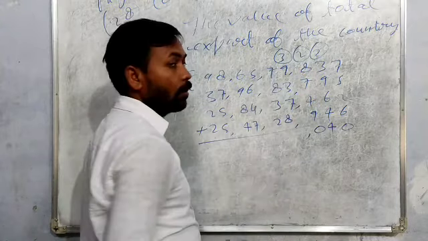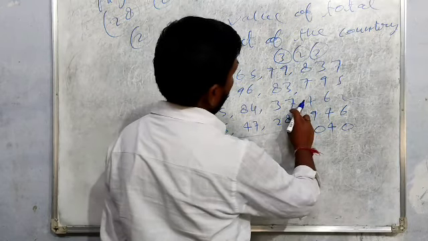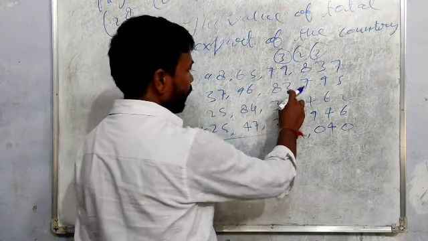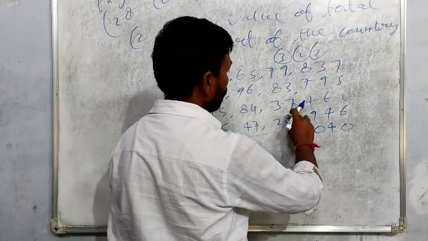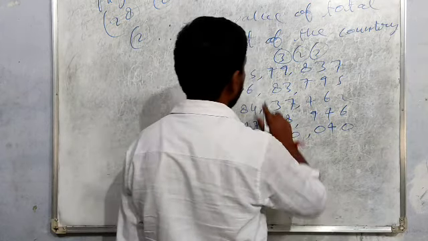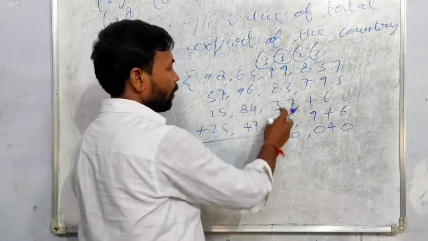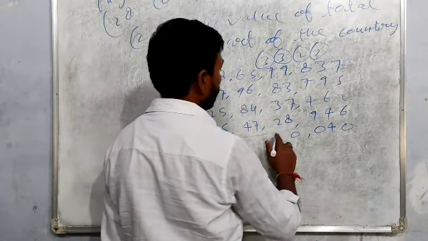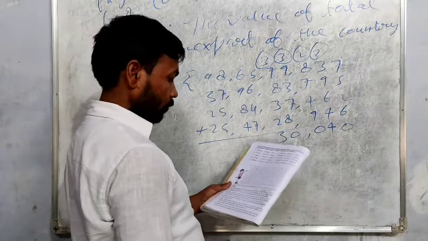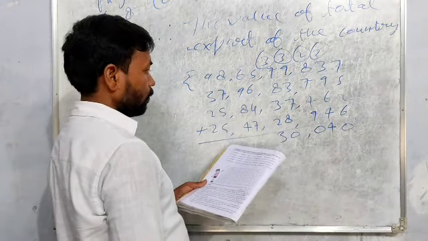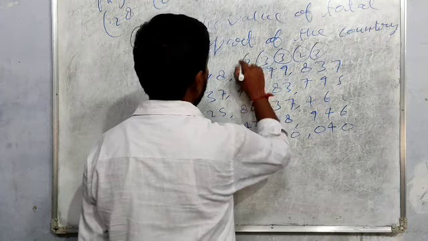So 9 and 3, 12. 12 and 3, 15. 15 and 7, 22. 22 and 8, 30. 0. Again 3 will be carried. So 7 and 3, 10. 10 and 8, 18. 18 and 2, 20. 20 and 3, 23. And 2 will be carried.